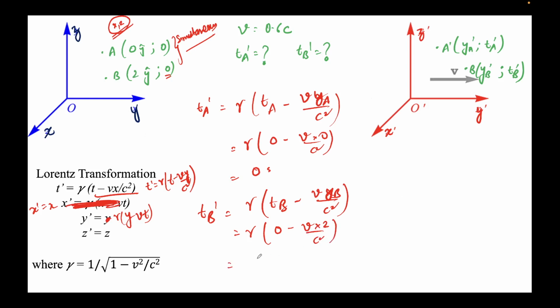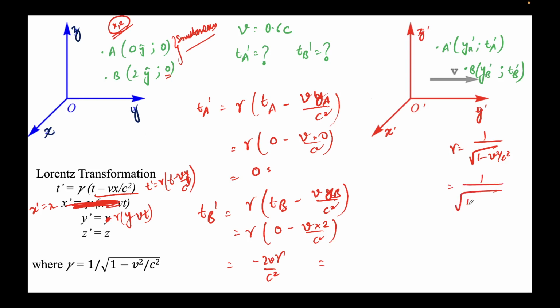So this will come out to be minus 2Vγ over c². Okay, so Ta prime is 0, Tb prime is minus 2Vγ over c². And now we need to find the value of gamma. Gamma is 1 over the square root of 1 minus V² upon c².